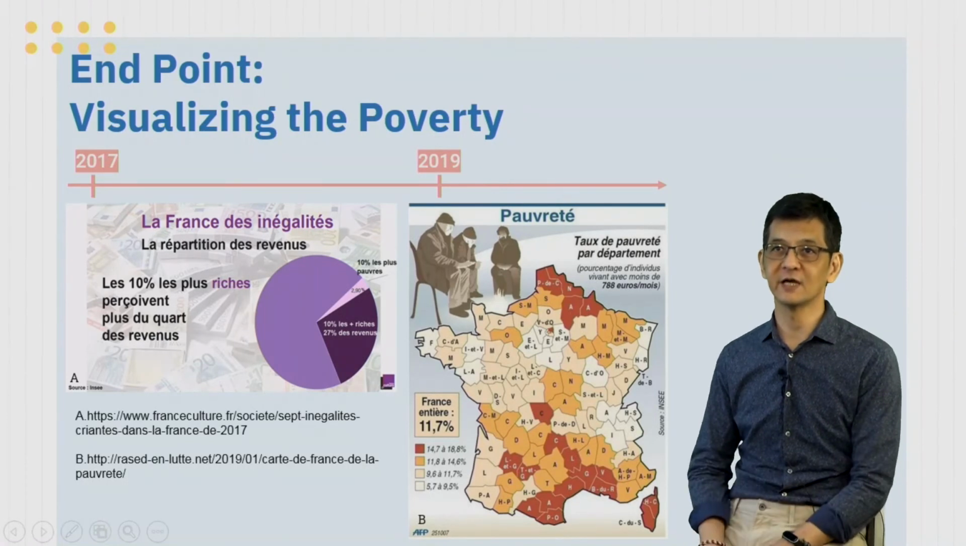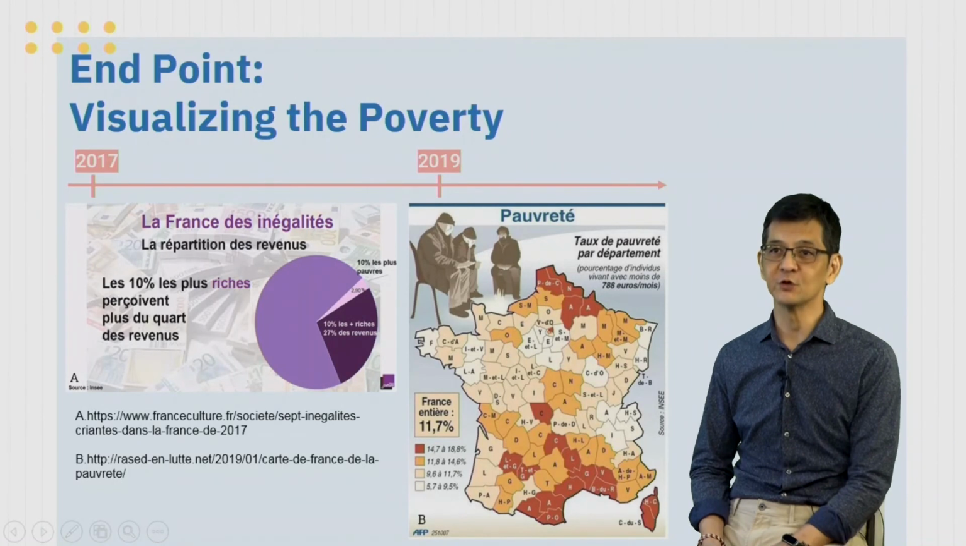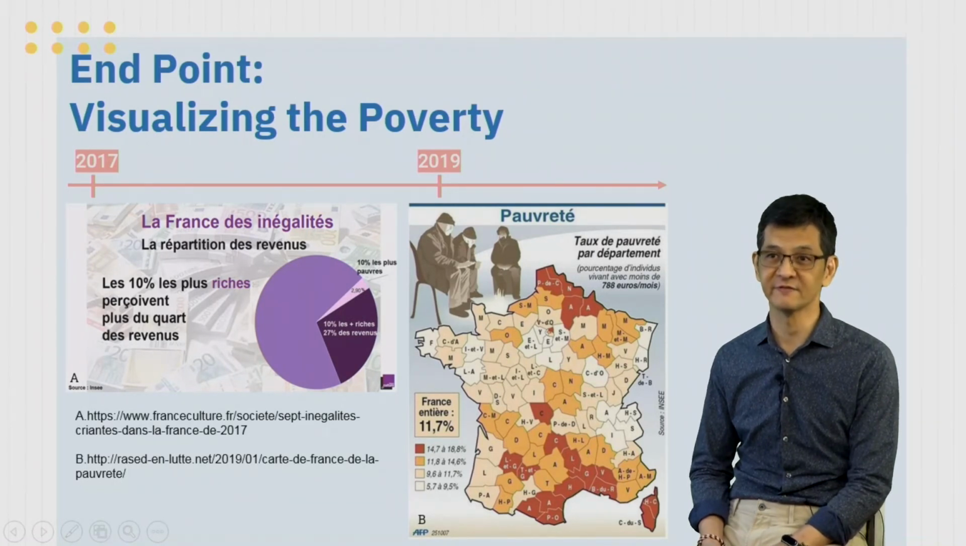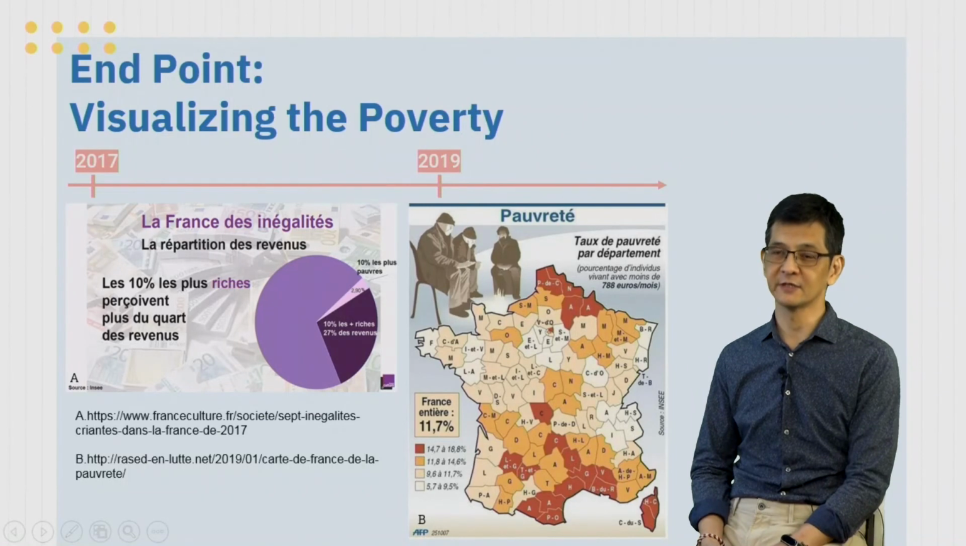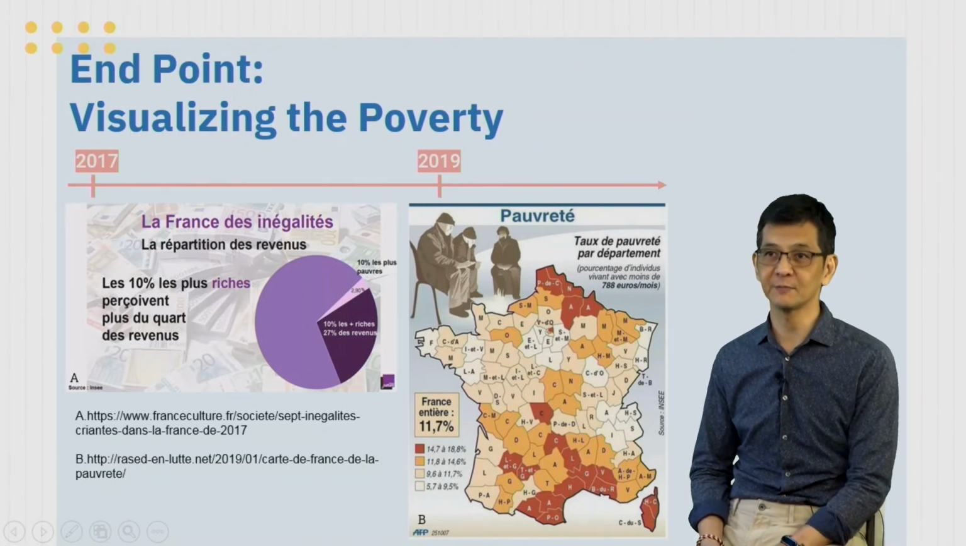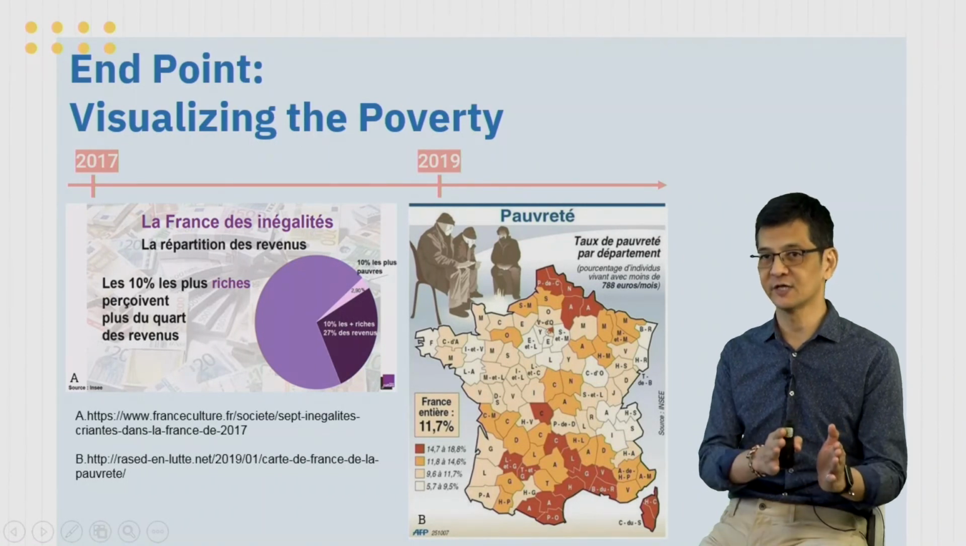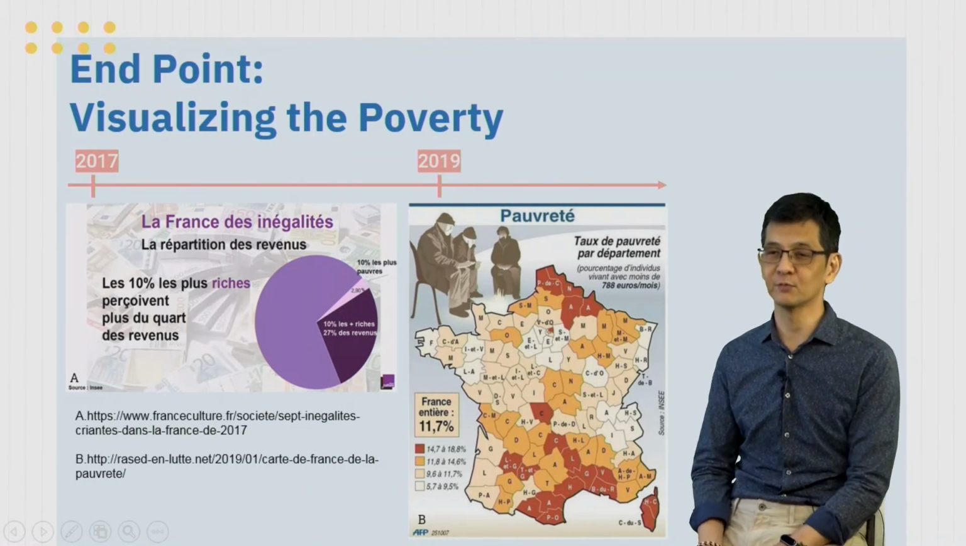So here we come to the end of this session. Through this session, we tried to visualize the poverty problem of French society. On the graphic on the left-hand side, you can see that the 10%, the very famous 10% that we repeat, hold 27% of the national revenue, whereas the poorest 10% of families share only about 2.8% of the national revenue. So the inequality between the richest and the poorest is becoming more and more serious.